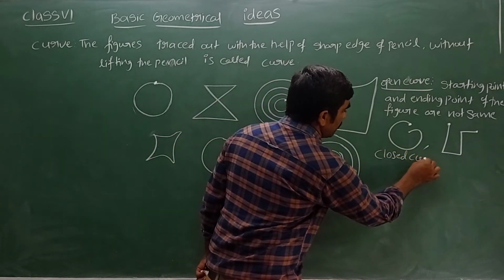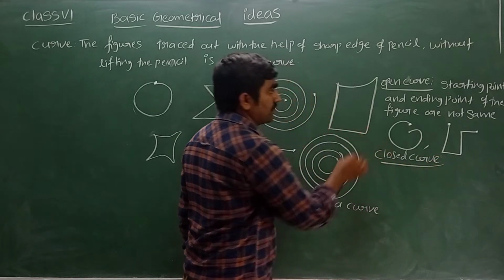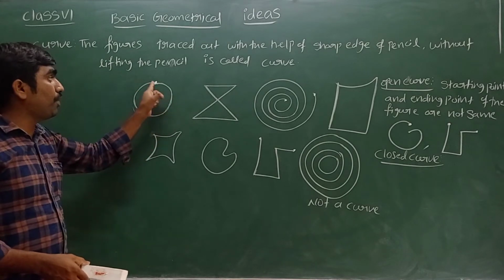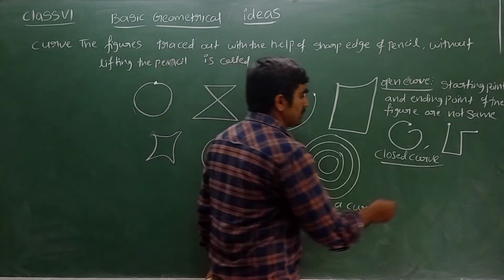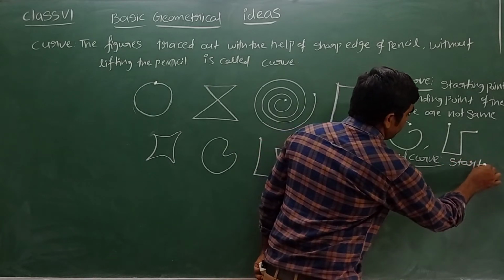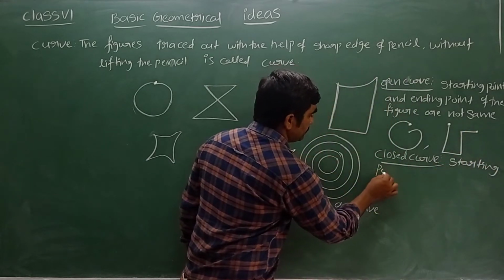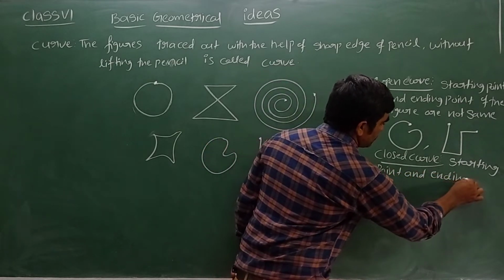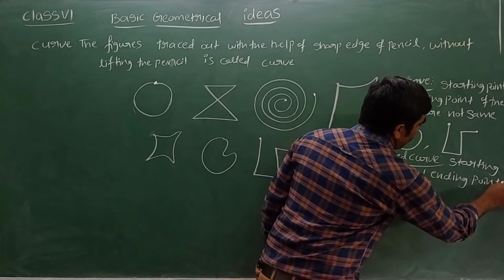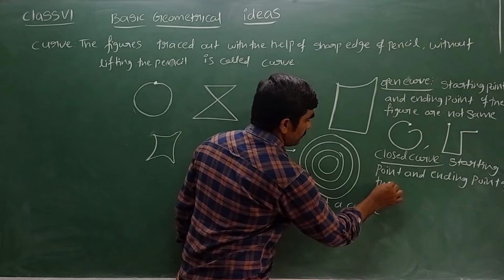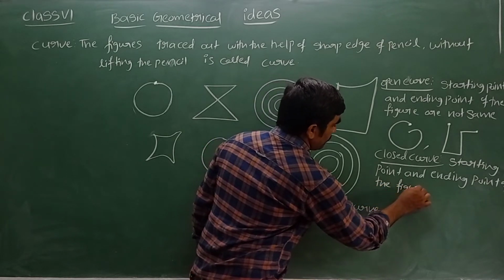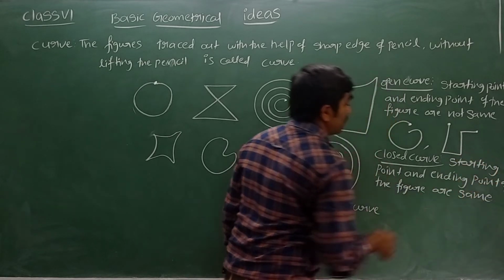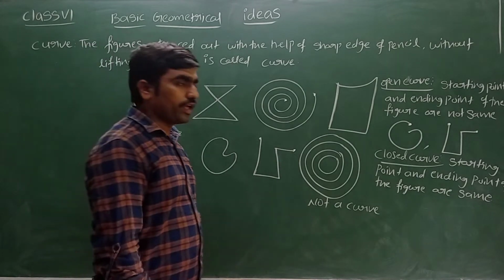What is meant by closed curve? A closed curve is nothing but a figure whose starting point and ending point are both same. Starting point and ending point of the figure are same. Starting point and ending point of the figure are both the same. It is called a closed figure.